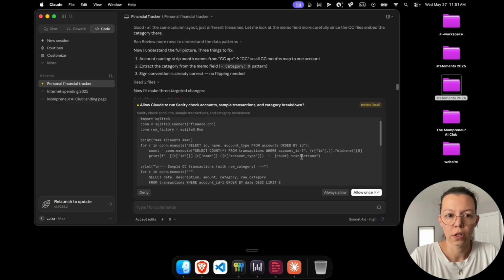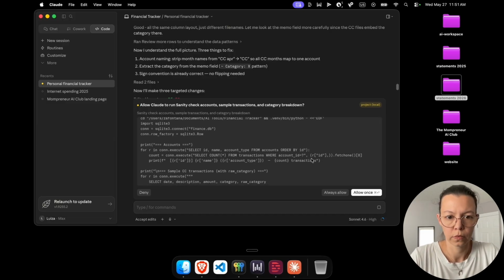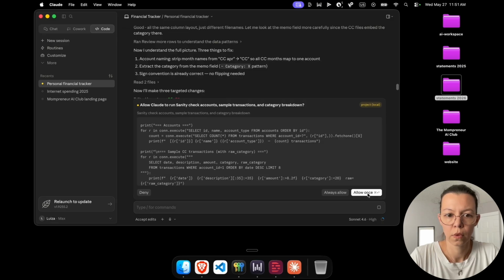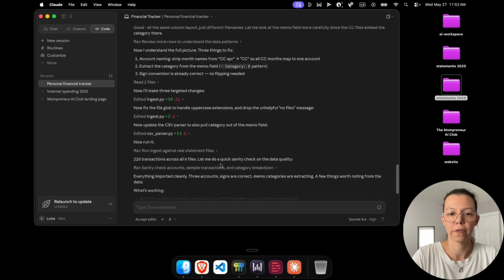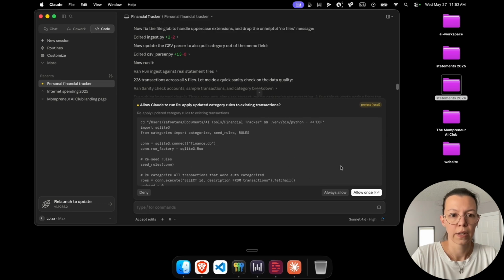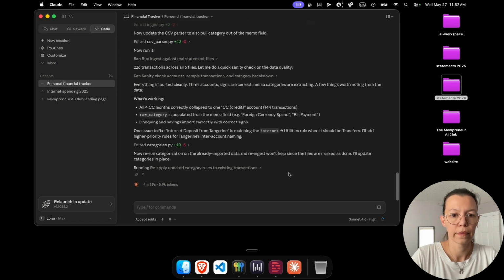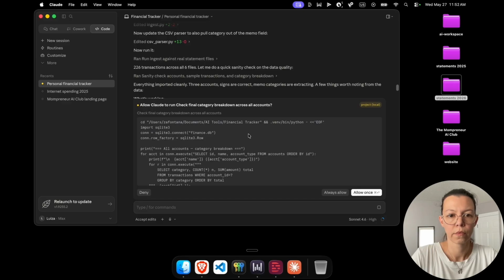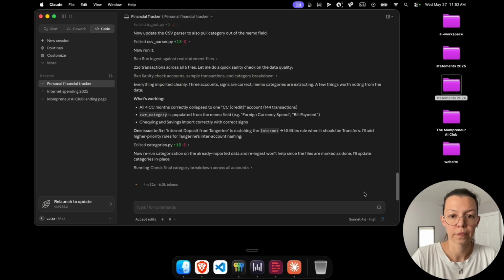Okay, so it created a new script. AI is doing a lot of things by itself now that we had to ask it to do a few months back. So, quick sanity check on the data quality, that's a really good sign. I came across that rule again, that internet doesn't mean it's an internet bill. It means it's a transfer.